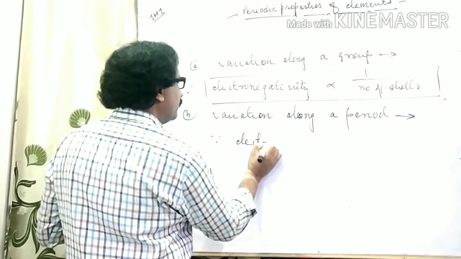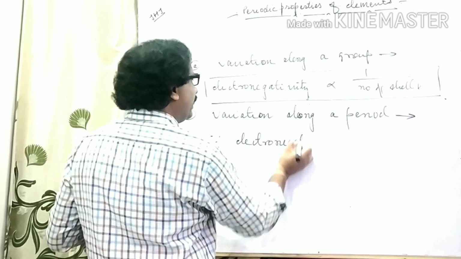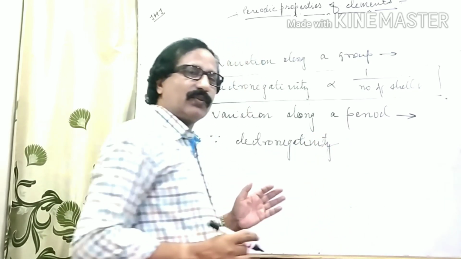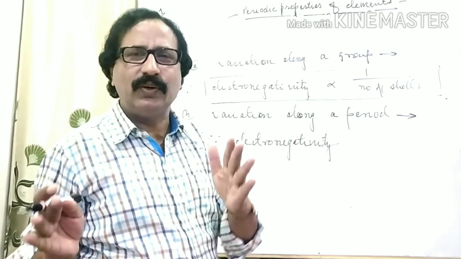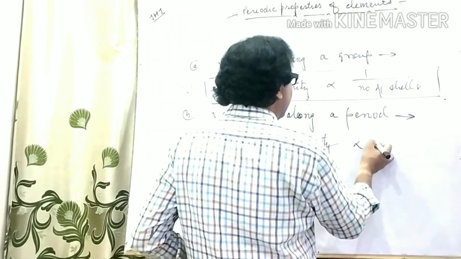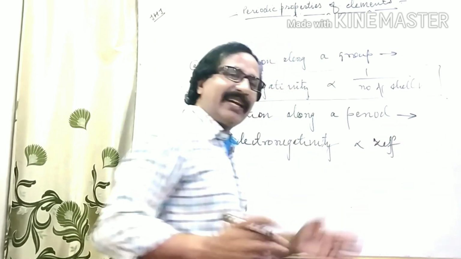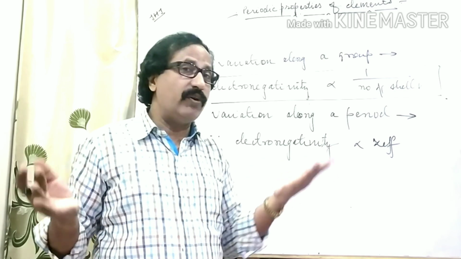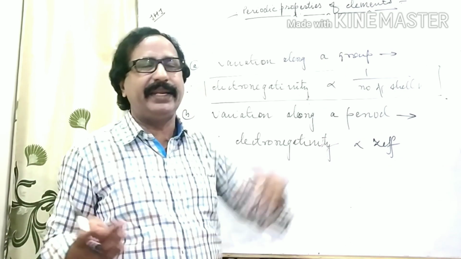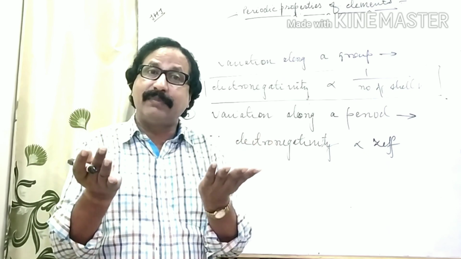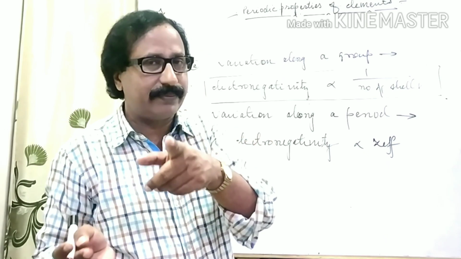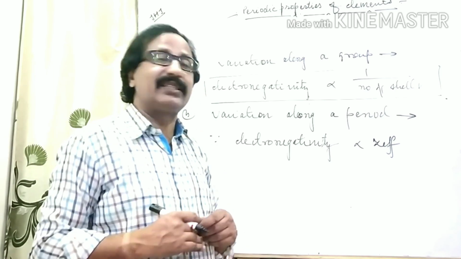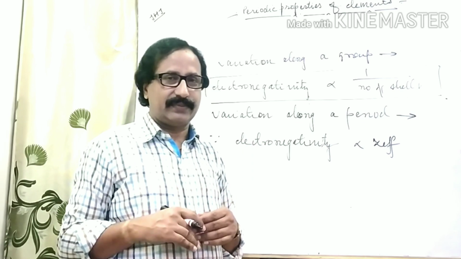Since the value of electronegativity is directly proportional to ZEF. जैसा मैं एक्सप्लेन कर चुका हूं, किसी भी पीरियोडिक प्रॉपर्टीज की यदि हम वैल्यू एक्सप्लेन करना चाहते हैं ऑन मूविंग लेफ्ट टू राइट इन एनी पीरियड, then my explanation must be based on the value of ZEF, the effective nuclear charge, or simply you can say effective nuclear force.